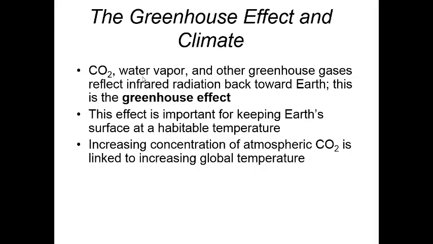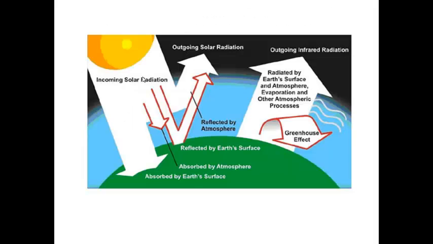Finally, our last threat to biodiversity is going to be global climate change. Global climate change involves carbon dioxide and other chemicals and other factors in the atmosphere that cause the greenhouse effect. To look at the greenhouse effect, we're going to use this picture.